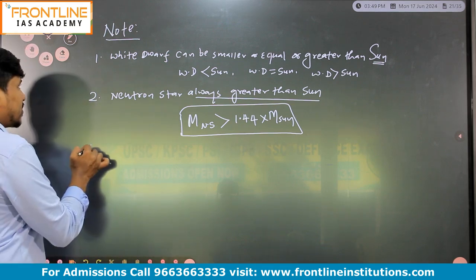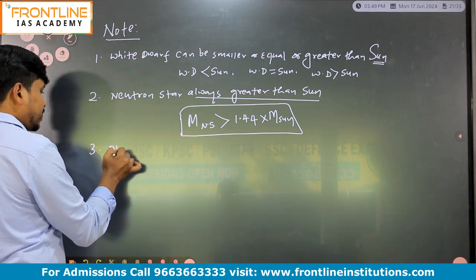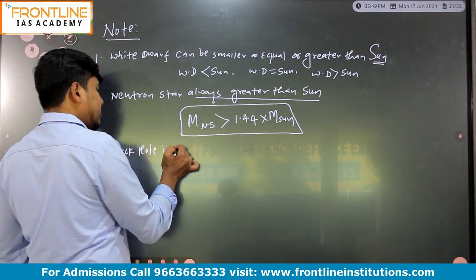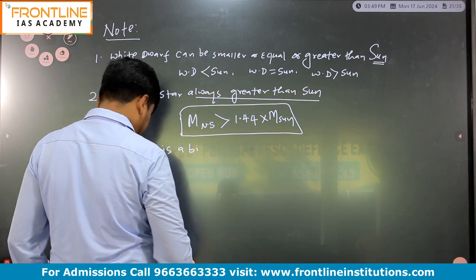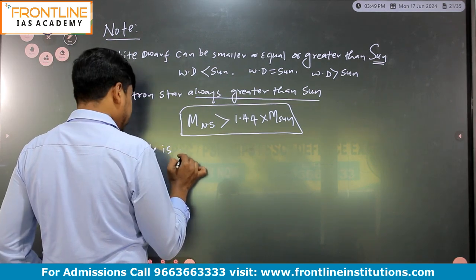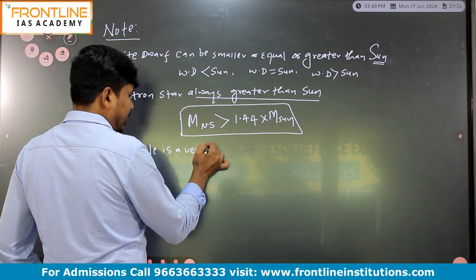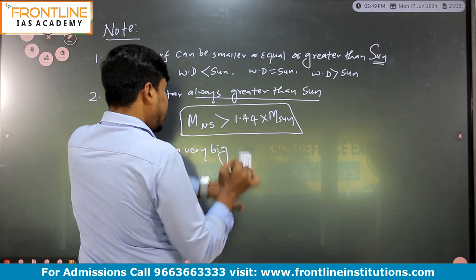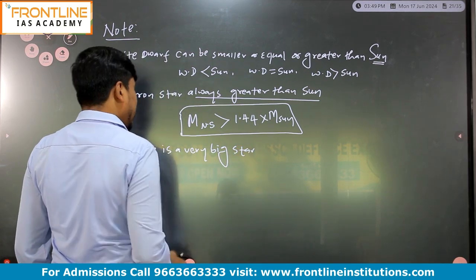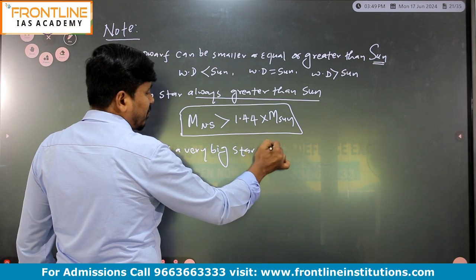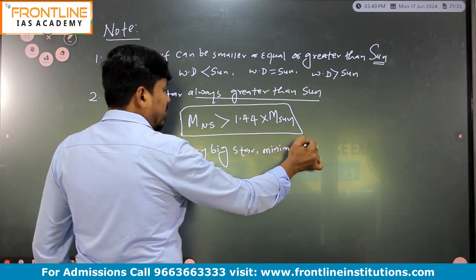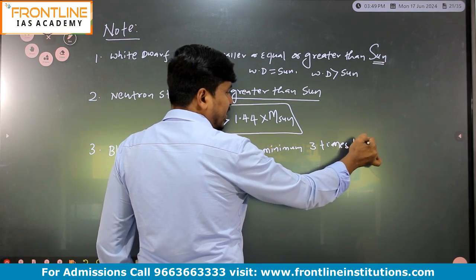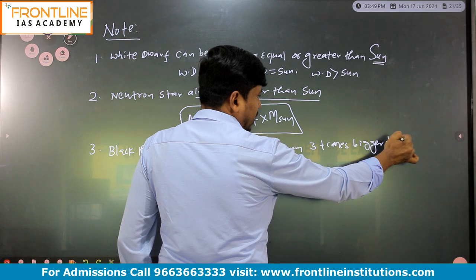And third one, black hole. Black hole is a very big star, very big star, minimum 3 times bigger than sun.